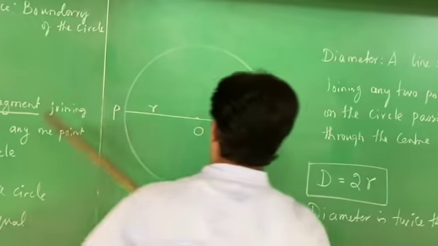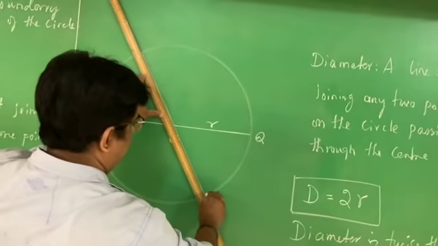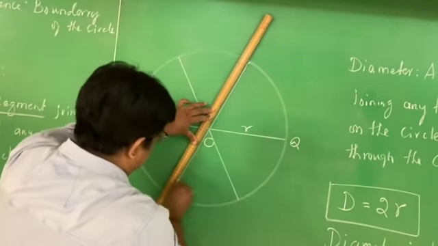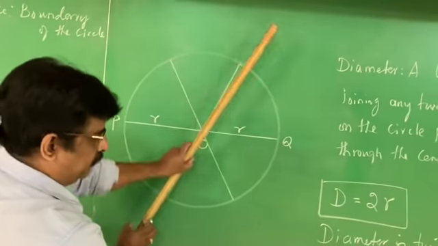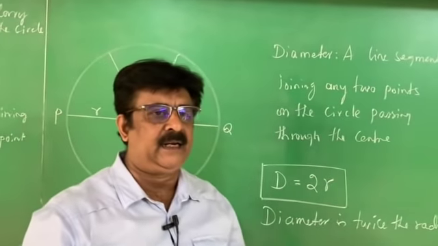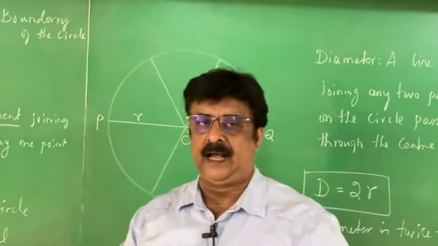Are they equal? If I write diameter here, all diameters are equal. Like radius, diameters of a circle are also equal. What is the relationship between diameter and radius? Diameter is twice the radius, or radius is half the diameter.